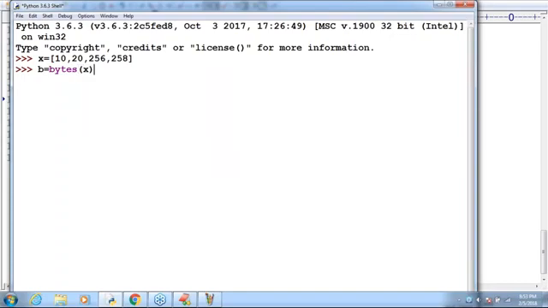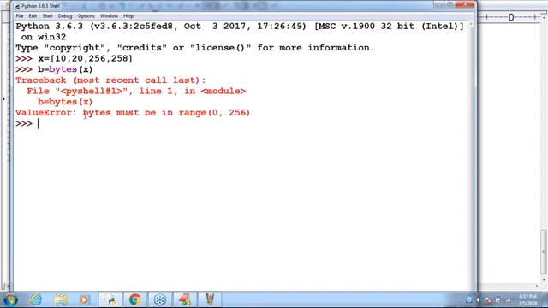Can you tell, is it valid or invalid? Invalid. Why is this one invalid? Anyone, can you please tell the reason? Because the reason is 258. Can you please observe that? Bytes must be in the range 0 to 256.